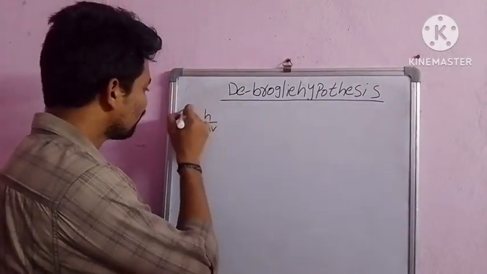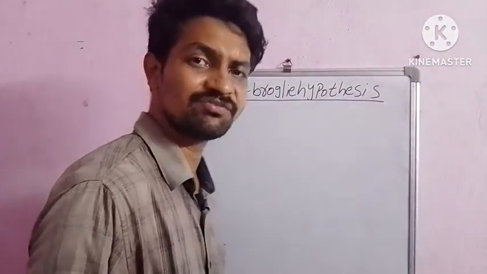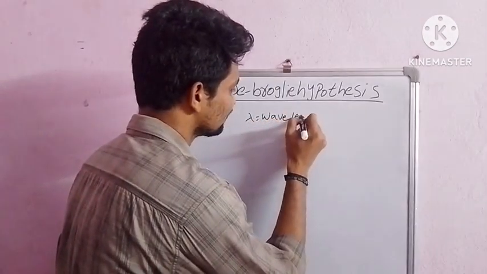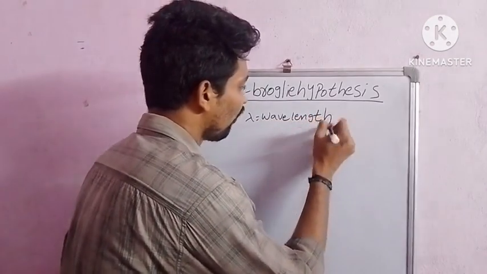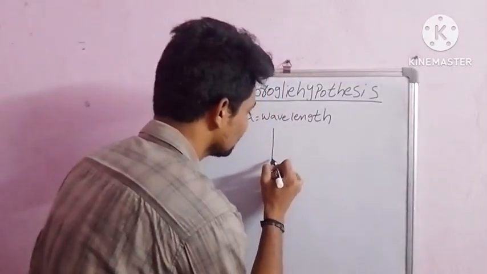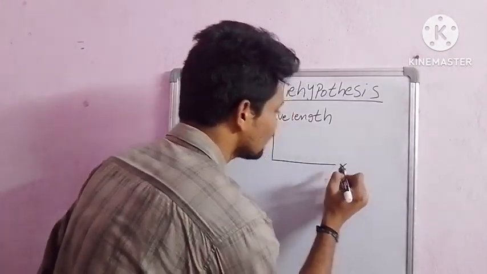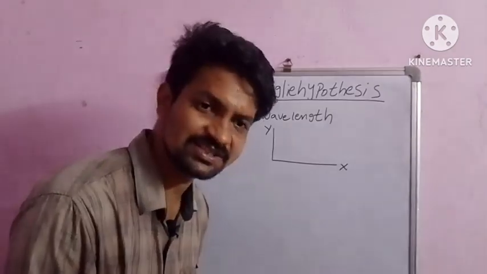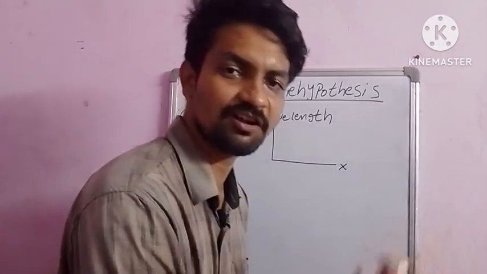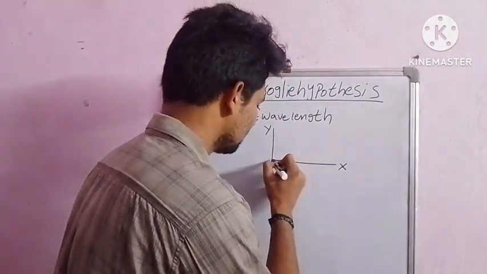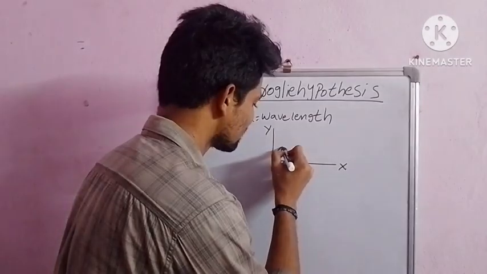What is lambda? Lambda means wavelength. What is wavelength? Wavelength is nothing but the distance between two crests or two troughs. This is the x-axis and this is the y-axis.